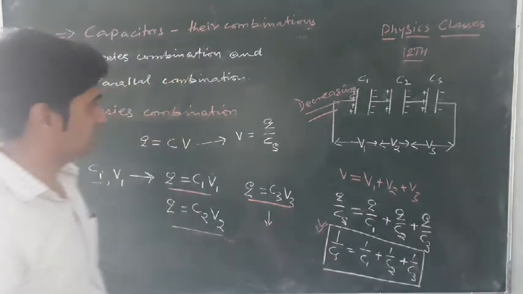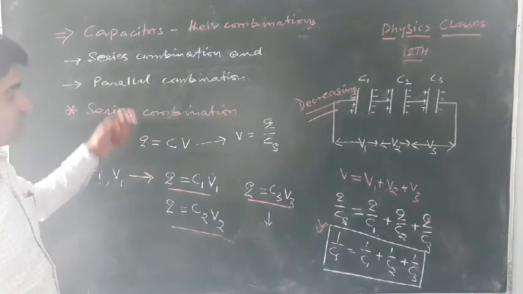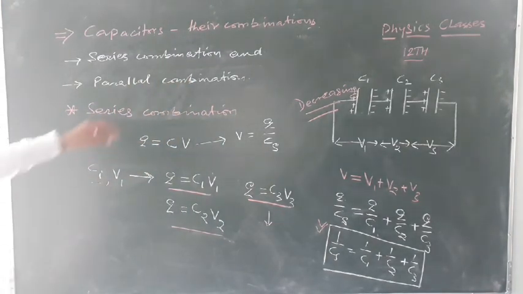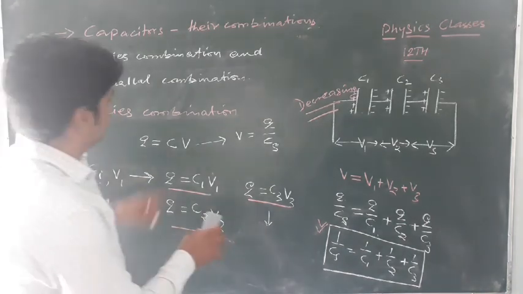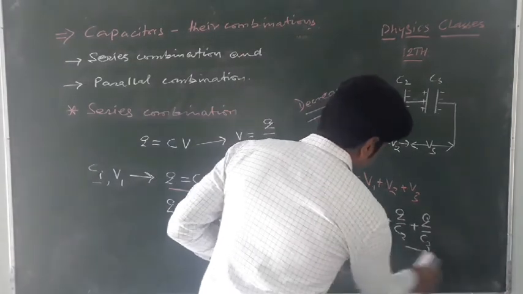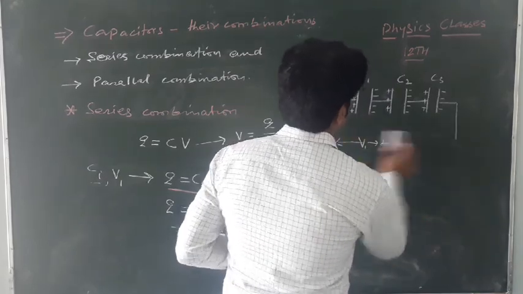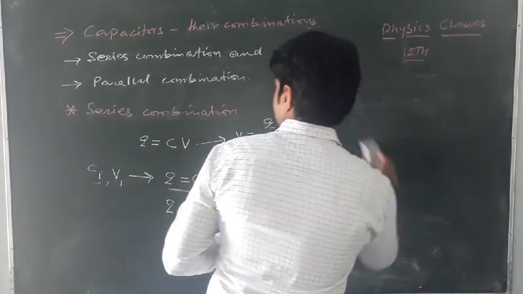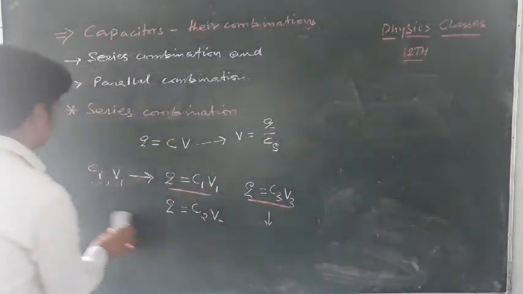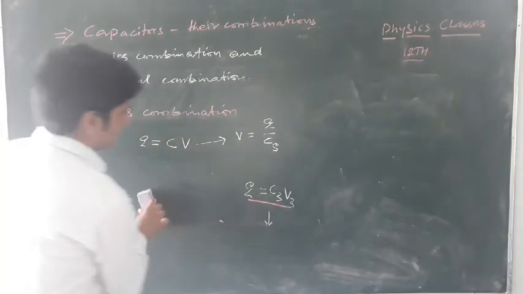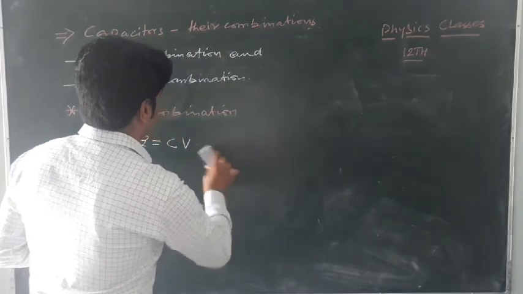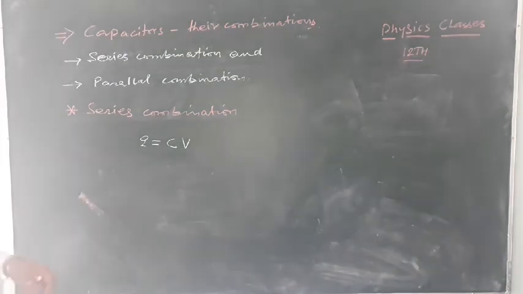For the desired values, we can use these combinations for the different circuits. Similarly, what does the net capacitance become for the parallel combination?